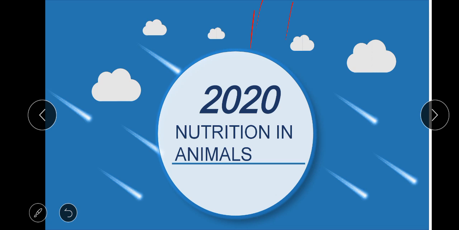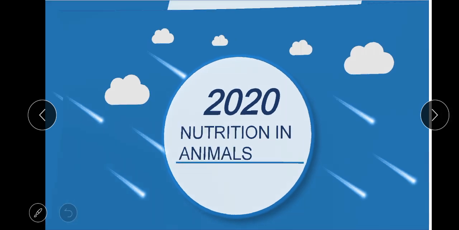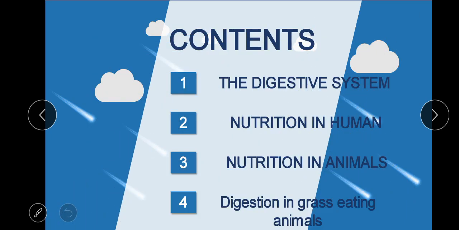The major content of our chapter is here: the digestive system, nutrition in human, nutrition in animals, digestion in grass-eating animals and unicellular organisms. So before defining the digestive system, let us discuss nutrition. What is nutrition?